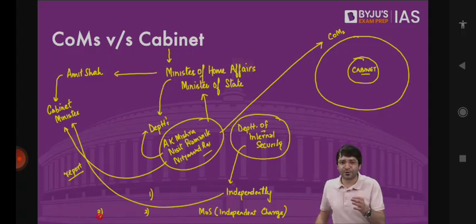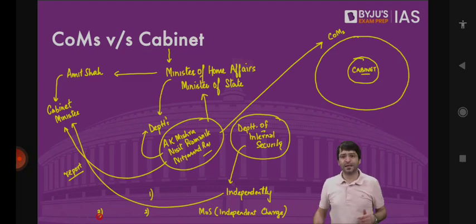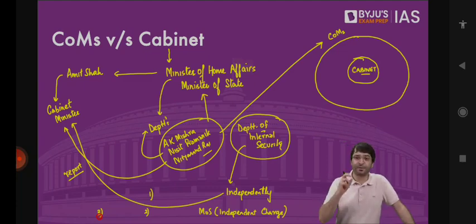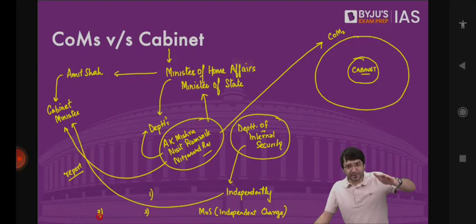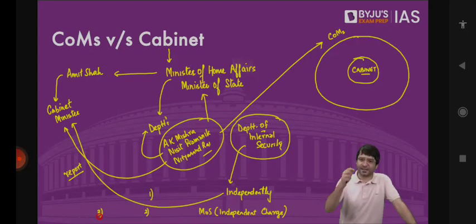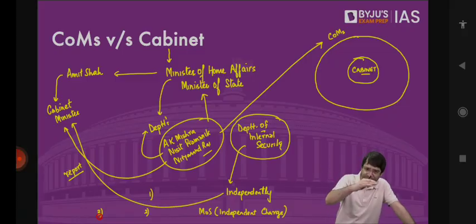Scenario number three. Who has the prerogative of allocating ministries to various individuals? The Prime Minister. Now, I as a Prime Minister am also a minister for some departments. That is why when you look at the list of Cabinet Ministers, the list of Council of Ministers, you will see that the first name would be Prime Minister. The Prime Minister is in charge of all those departments which are not allocated to any other ministry. Then you will have Defense Minister, Home Minister, External Affairs Minister, Finance Minister, so on and so forth.